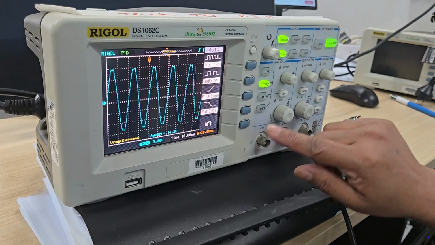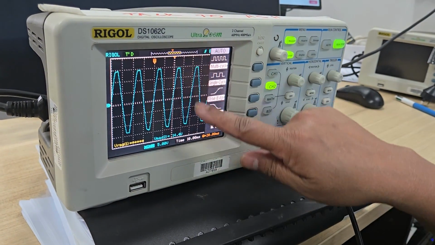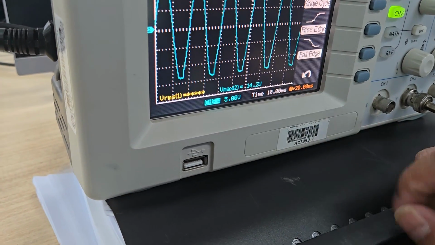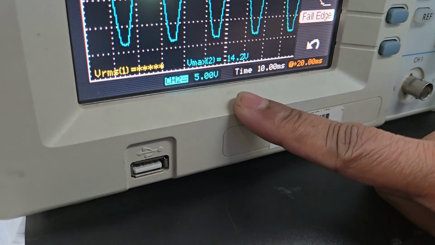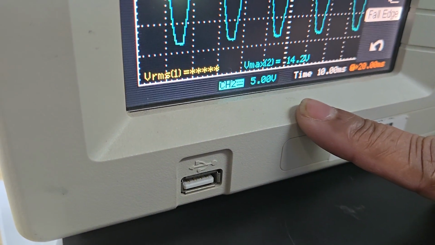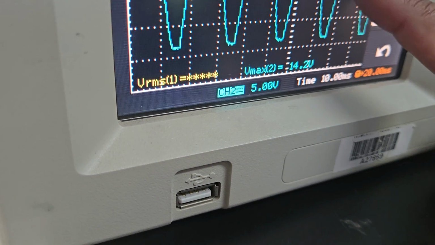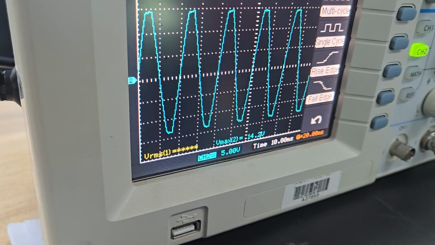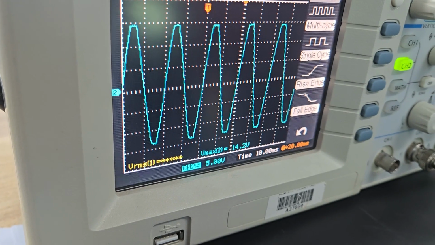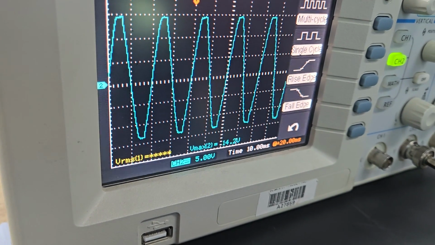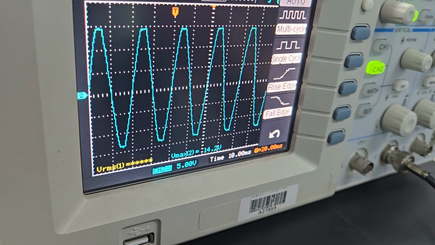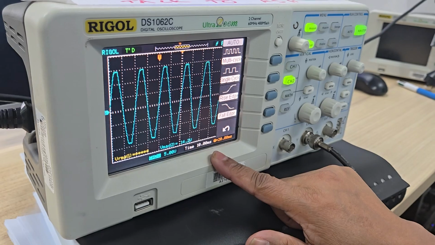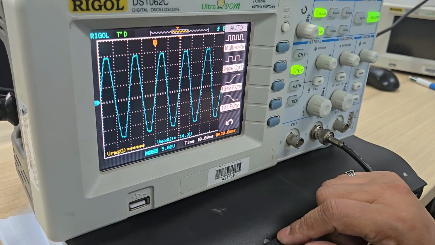At the moment, it's measuring the RMS voltage. Now, maximum voltage is 14.4 and the volts per division is 5 volts. So we are looking at 1, 2, 3, 4, 5, 6 divisions peak to peak, which gives us 30 volts, which is approximately the voltage. And looking at times per division, it's 10 milliseconds.